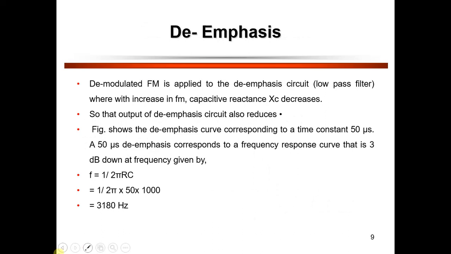De-emphasis in FM is applied with the de-emphasis circuit, that is a low pass filter. It is a low pass filter design, typically designed around the RC time constant. The de-emphasis curve corresponding to the time constant of 50 microseconds will be 3 dB down at the frequency f equal to 1 by 2 pi RC, and the total frequency is 3180 Hz, which is observed in the curve.